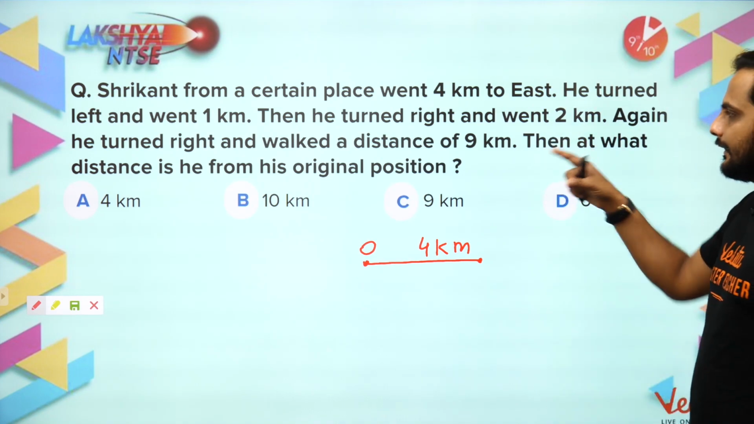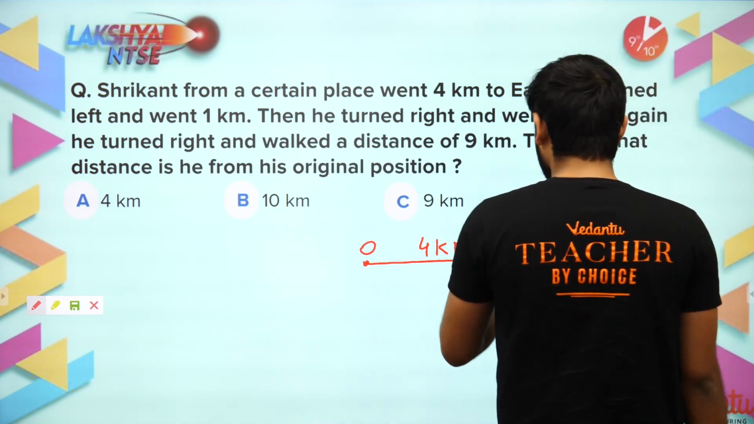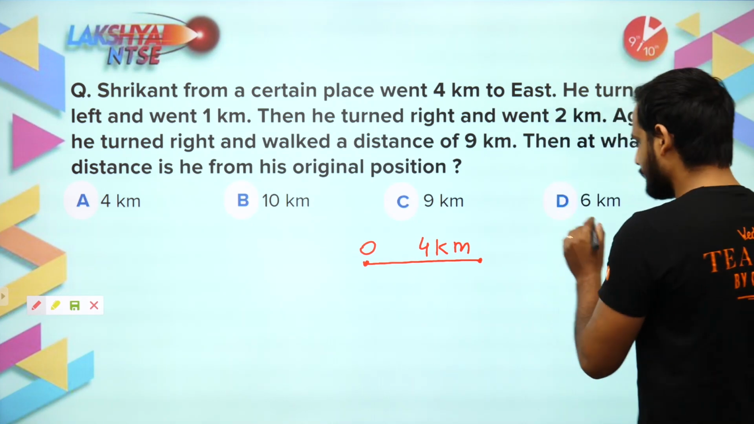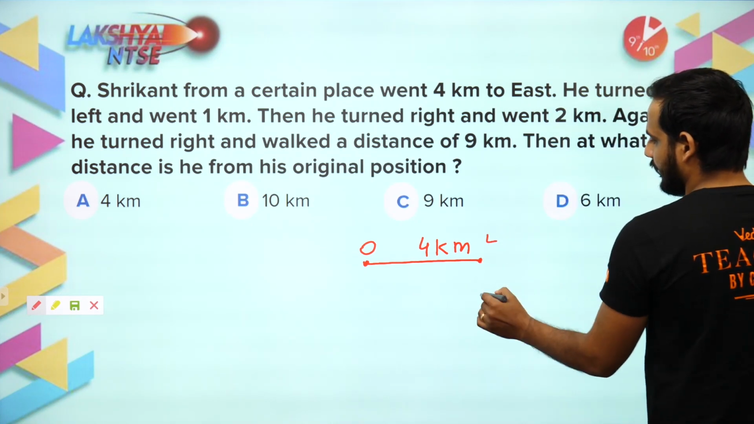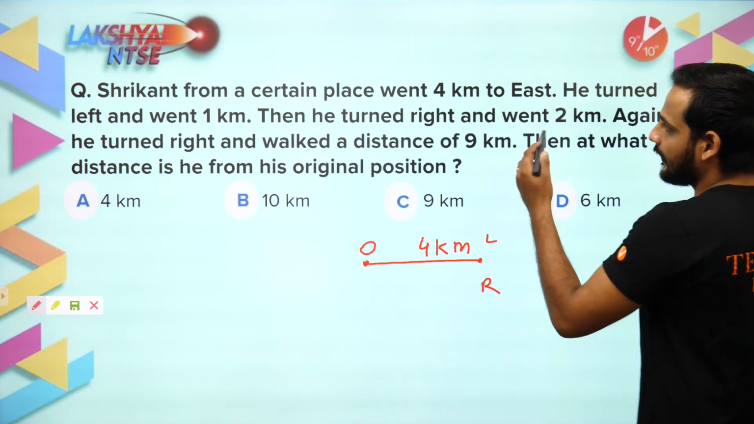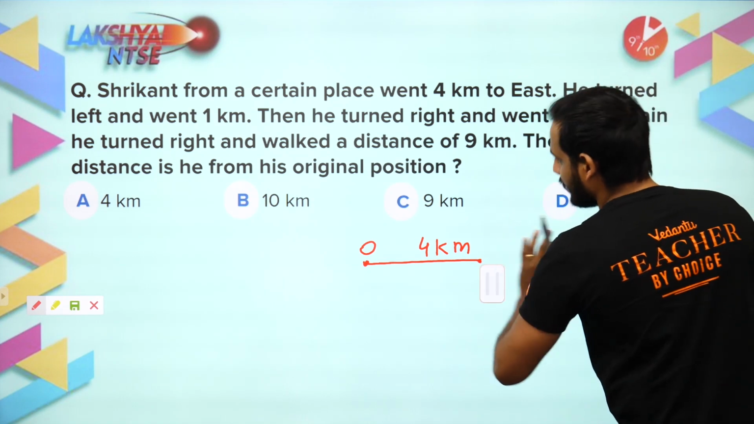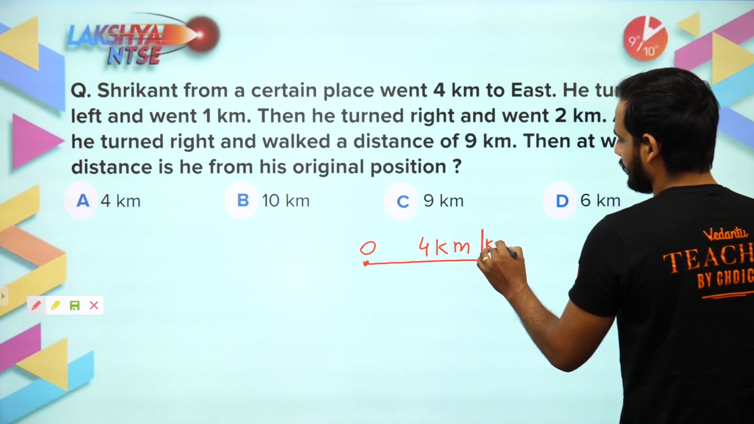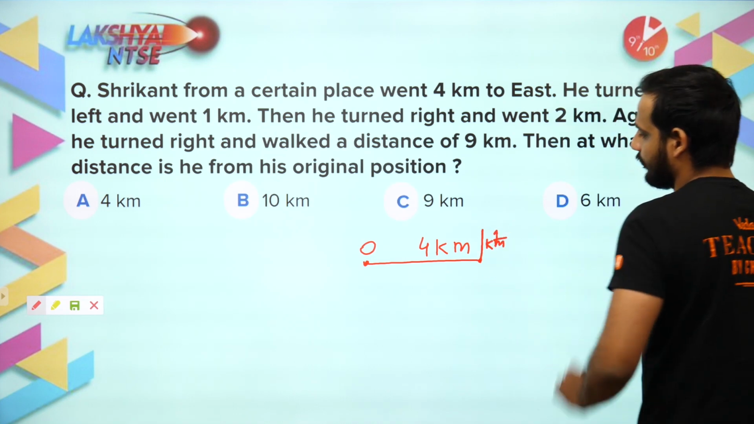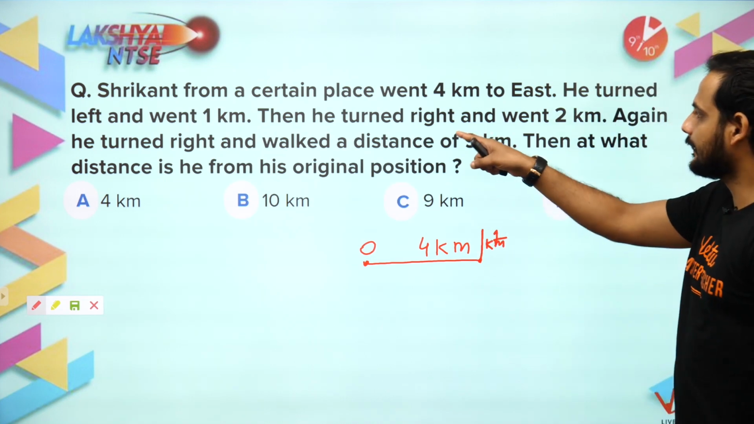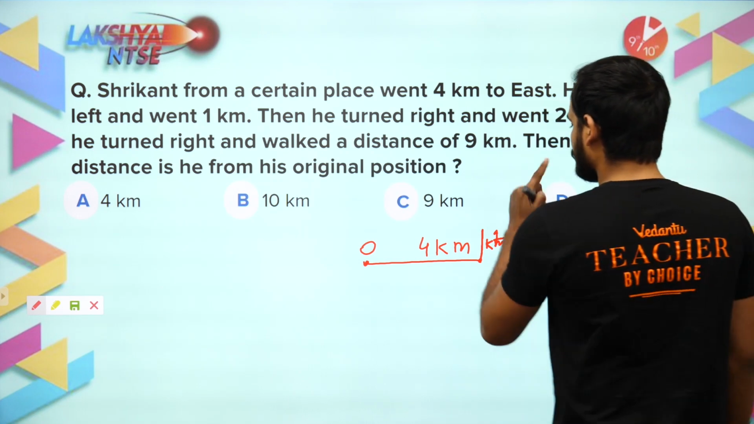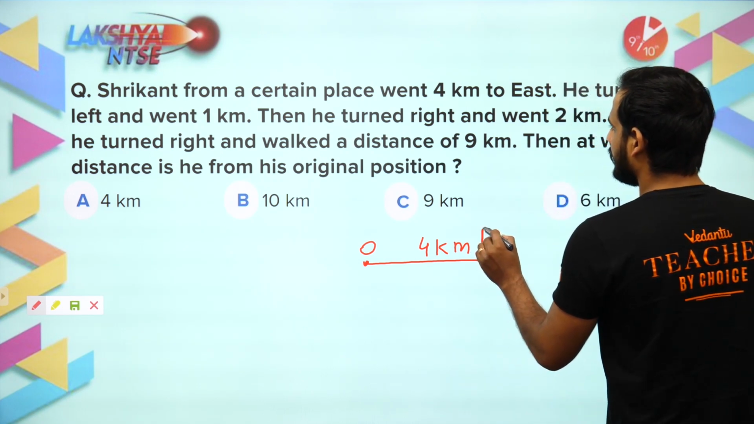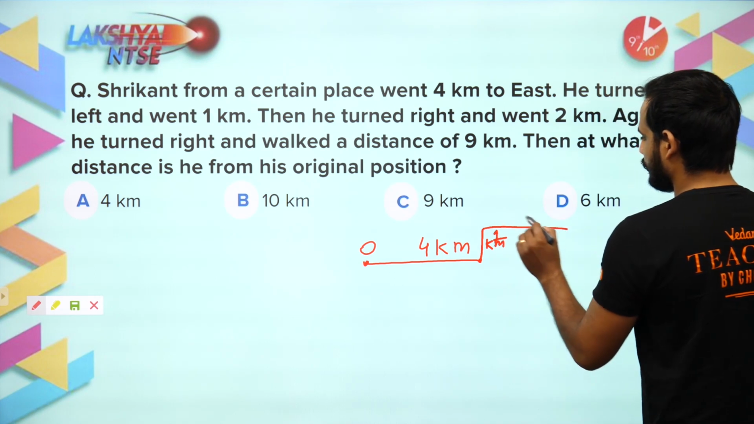Then he turned left. For a person traveling in east, the left part is here and right is here. So he turned left and went 1 kilometer. Then he turned right, so now he is facing towards north. Right is this part. He turned right and went 2 kilometers.